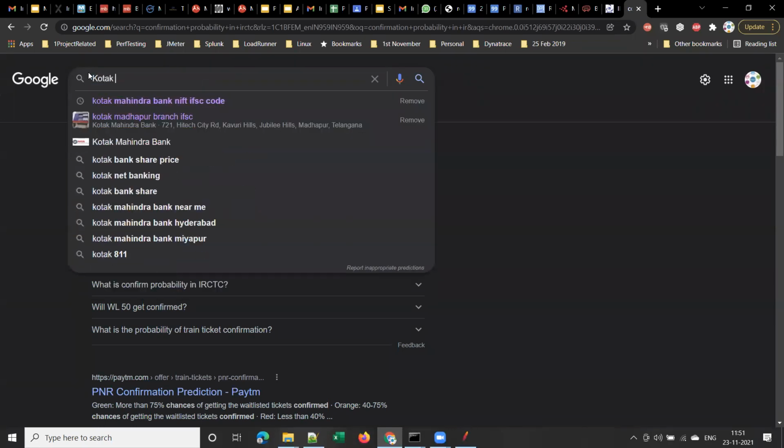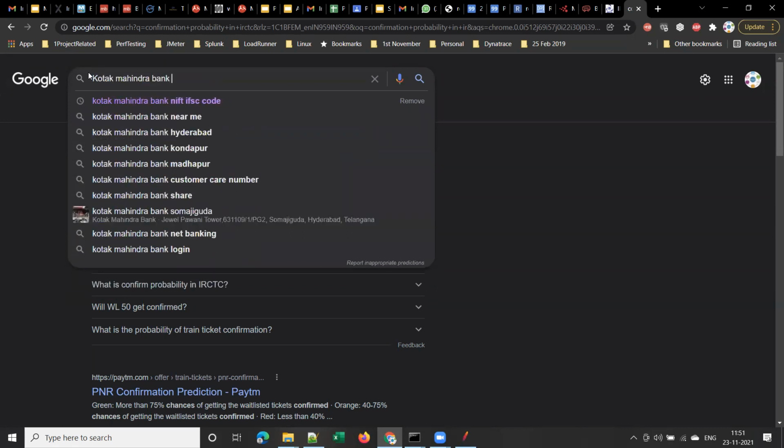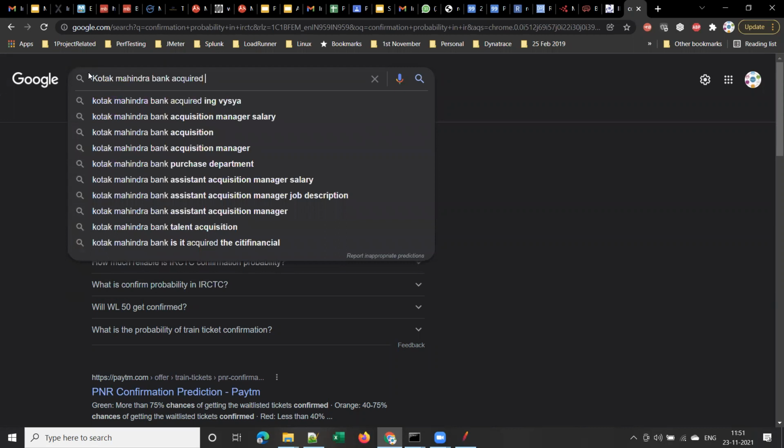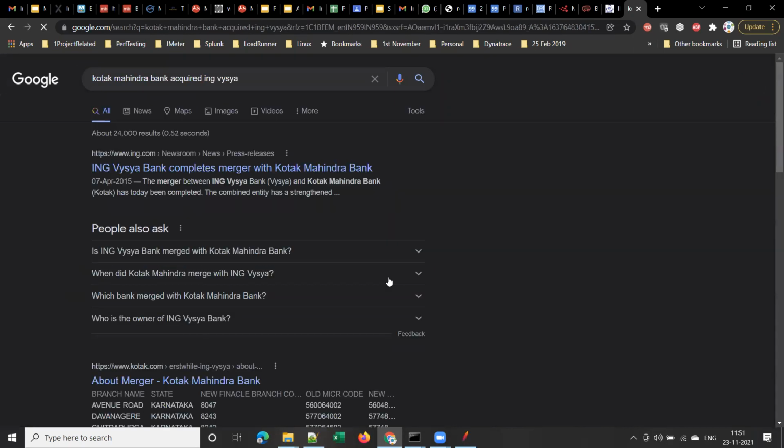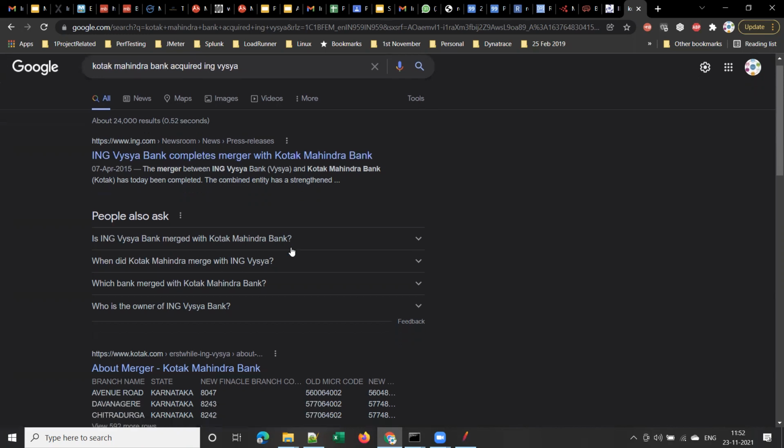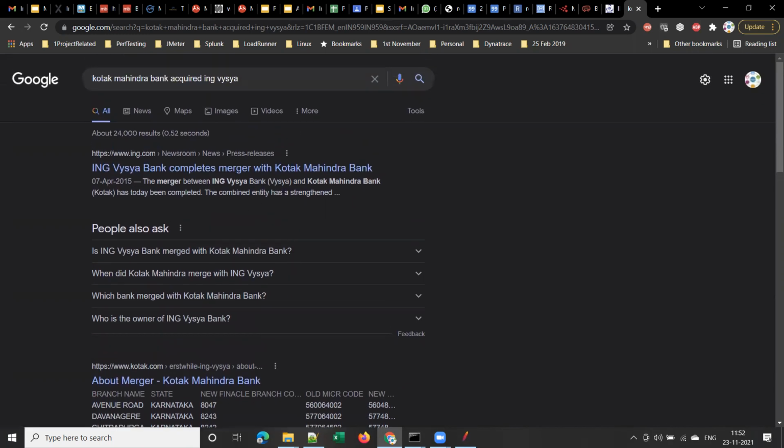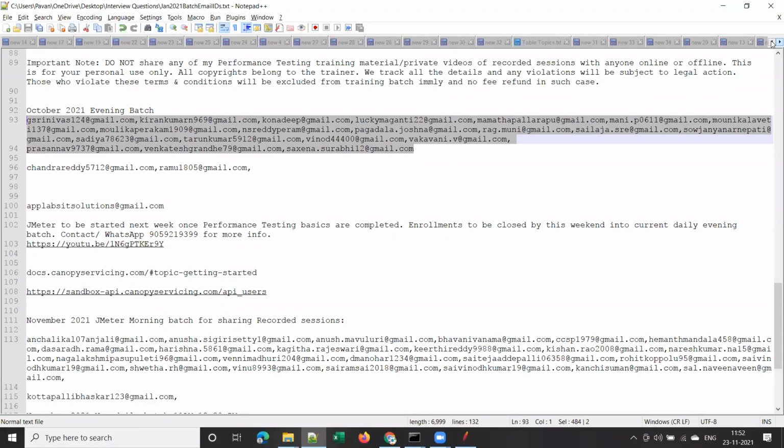How many of you heard this news? Kotak Mahindra Bank acquired ING Vysya Bank. The merger happened in 2015. Before the merger, ING Vysya Bank had its own website, and Kotak Mahindra had its own website. Kotak.com is the Kotak Mahindra Bank website. ING Vysya Bank has its own website, ing.com or ingvysyabank.com. Now let's assume that,